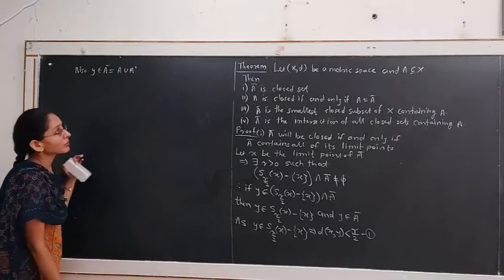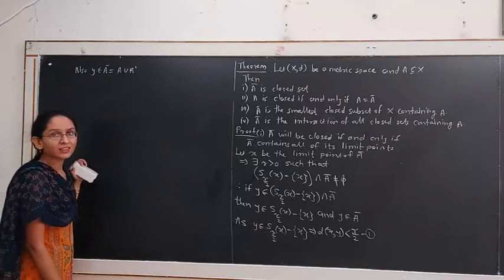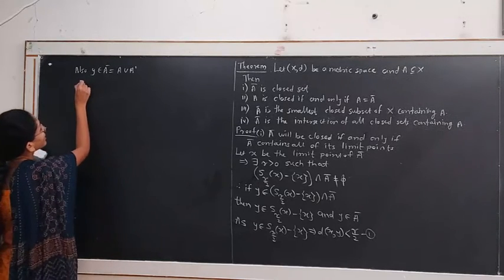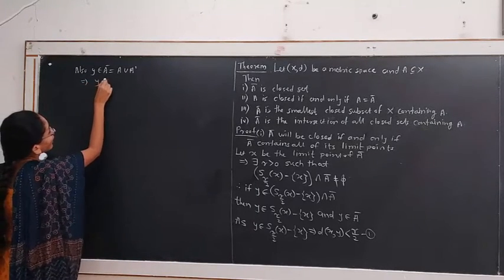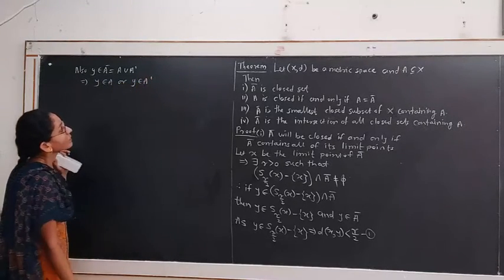The definition of closure of a set is the union of the same set and its limit points. This implies y belongs to A or y belongs to A dash.